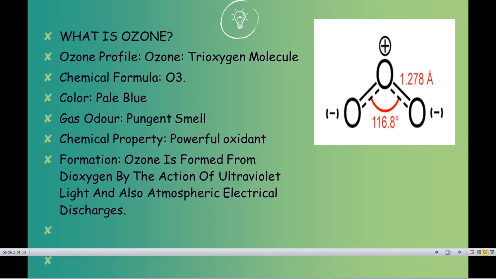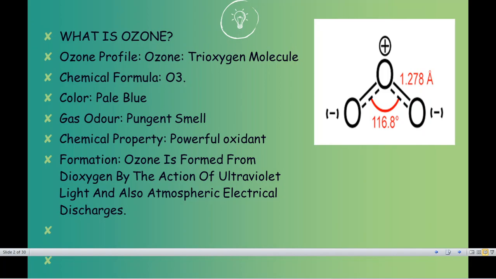Is ozone only a single layer of gas present in the stratosphere, or does it have some kind of property? Does it react with other kinds of components also? For that purpose, we will study today's complete lecture in a question-answer pattern, so it becomes easy for you to understand how ozone actually works.